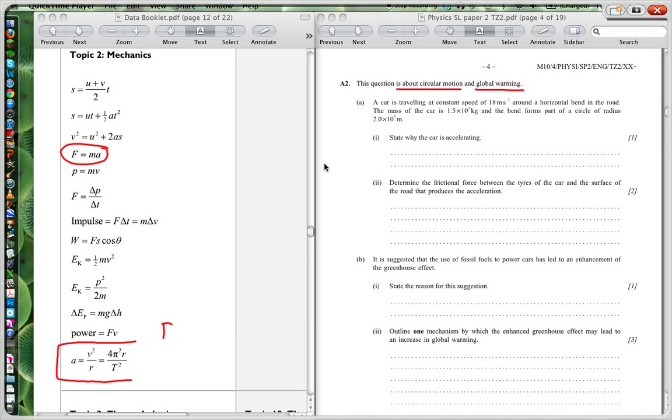So when I put my formula in there for a is equal to v squared over r, we're going to have mv squared over r. Remember where v is the velocity, it's the constant velocity. The speed is constant. The velocity is actually, there is an acceleration because the direction is always changing.